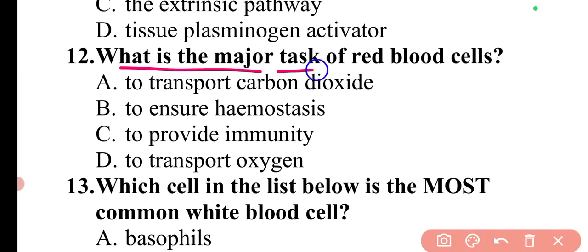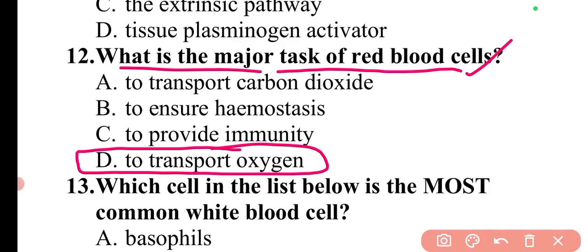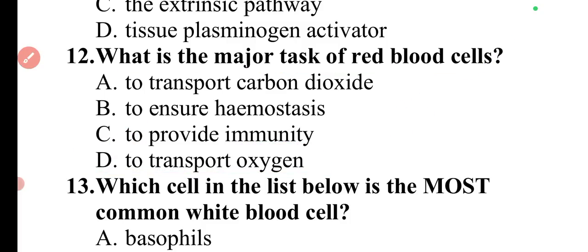What is the major task of the red blood cells? The major task of red blood cells is to transport oxygen. So here option D is correct. As I have discussed with you, in RBCs there is hemoglobin present, which carries the oxygen and transports it to the different tissues of the body.